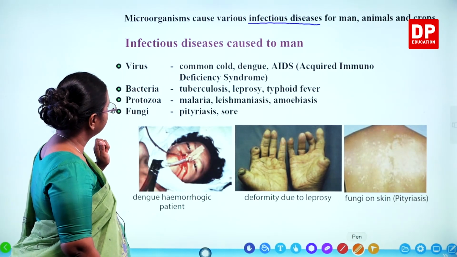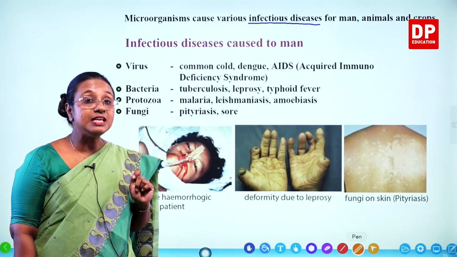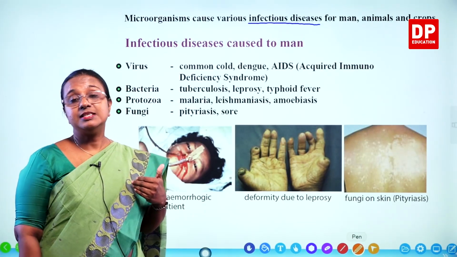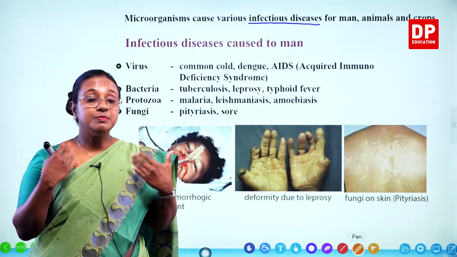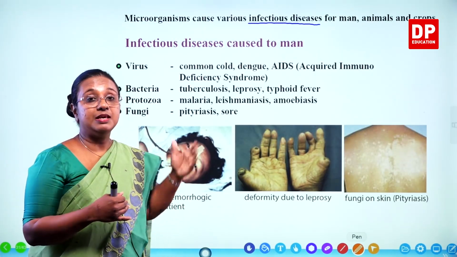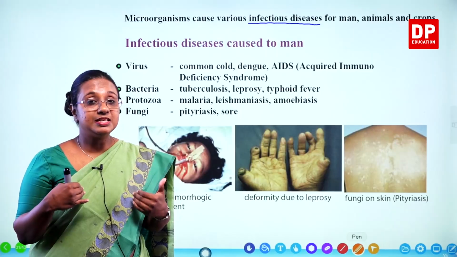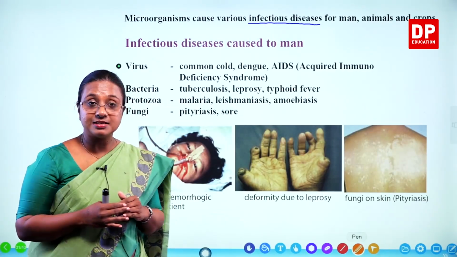Then bacteria. It causes tuberculosis, what we call TB. This is a disease related to the lungs. You know the breathing process is related to lungs, and TB or tuberculosis is a disease caused by bacteria in the lungs.